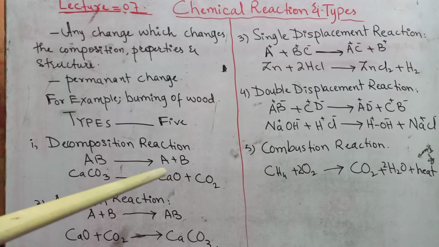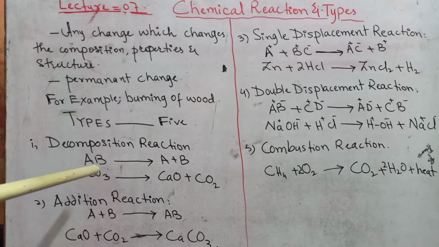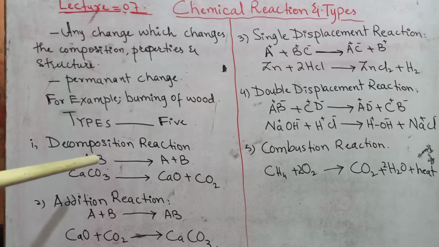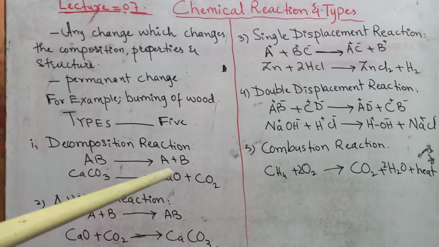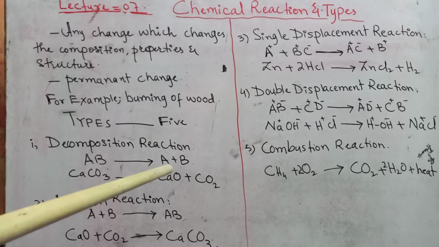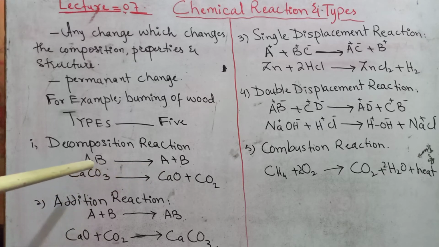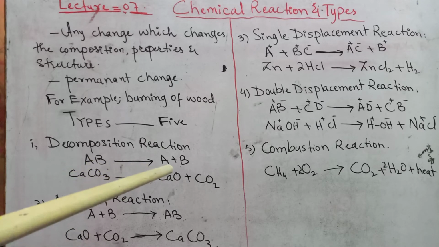The reactant will be 1, and it will break down to make at least 2 or more products. You can see there AB is a single reactant and it is broken down to form 2 different products, that is A and B.